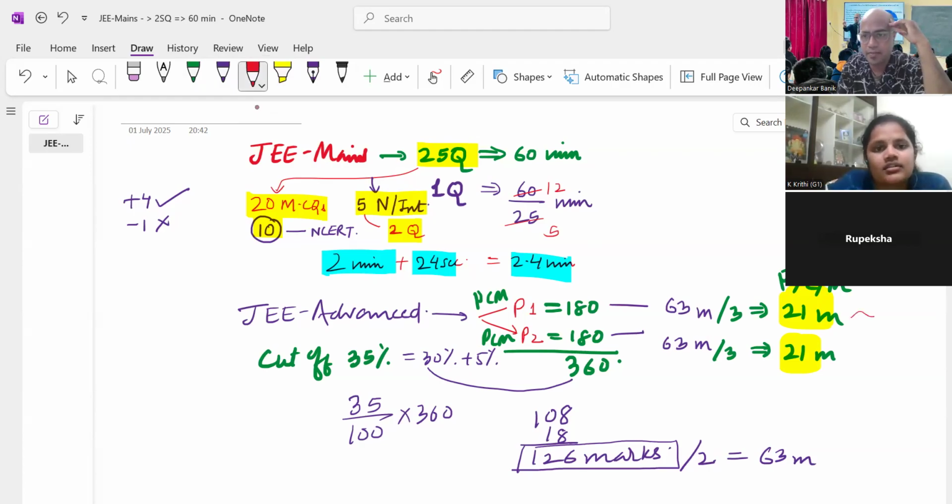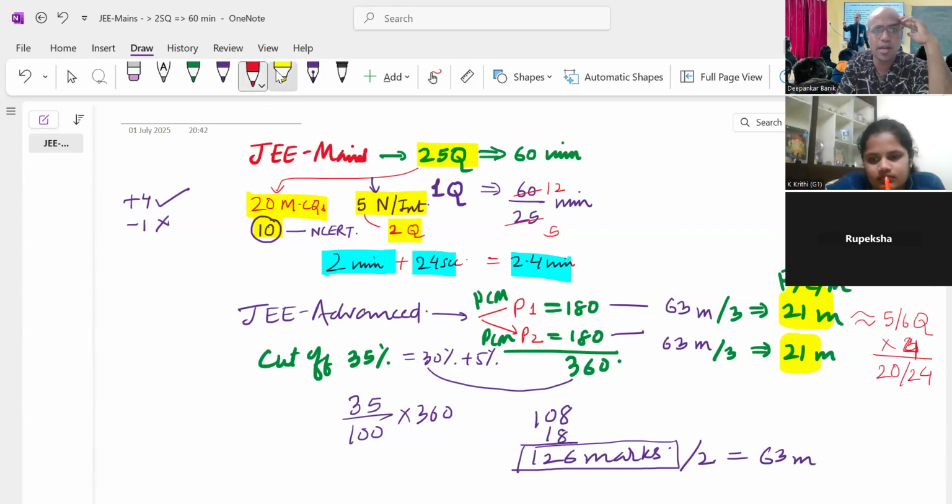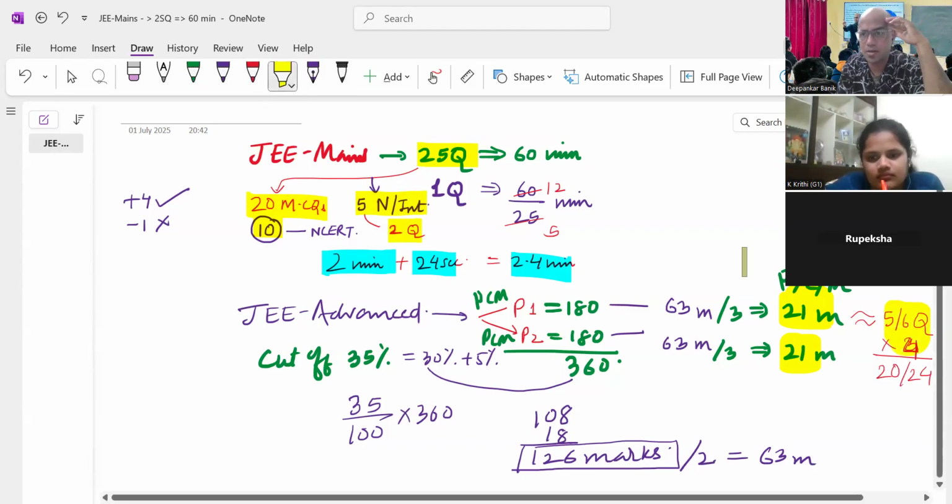For this 21 marks, we have to, tentatively, not exact, get 5 or 6 odd questions, considering each average question is of 3, 4, 2, different marks. So that comes out to be around, let's say, 4 marks on an average. So it comes out to be around 20 or 24 marks. So you have to attempt around 5 or 6 questions so as to fetch 20 or 24 marks.